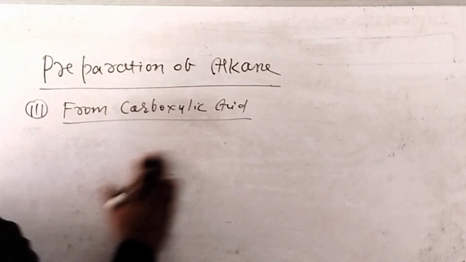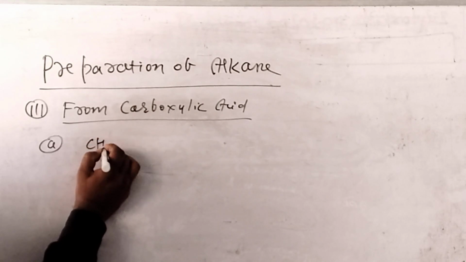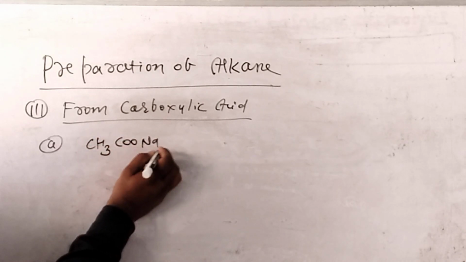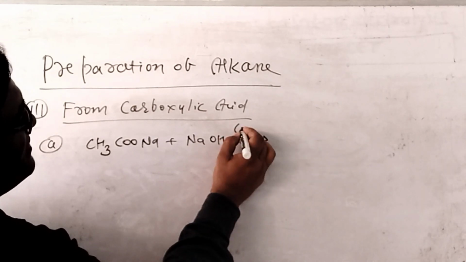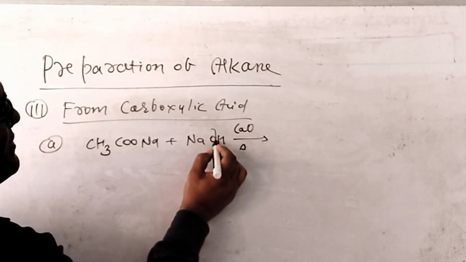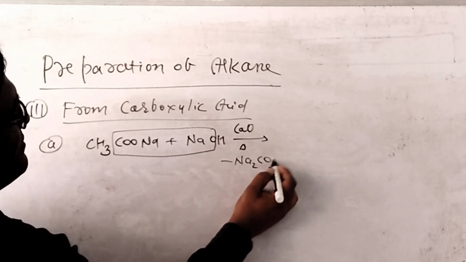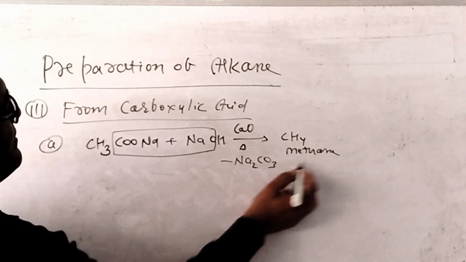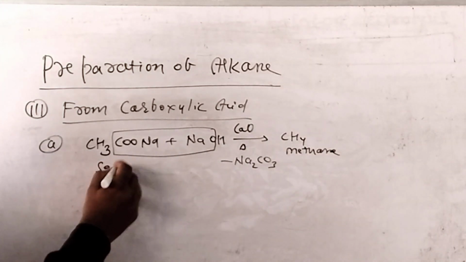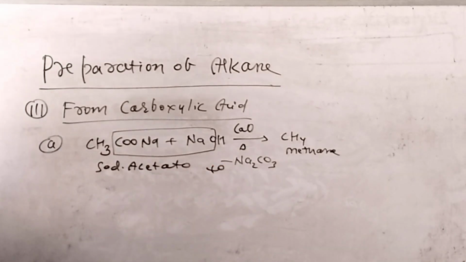First method: the compound sodium acetate, CH3COONa, reacts with soda lime, NaOH in presence of calcium oxide. After heating we can get Na2CO3 and CH4, methane, is prepared. Sodium acetate to methane. You can take a screenshot.